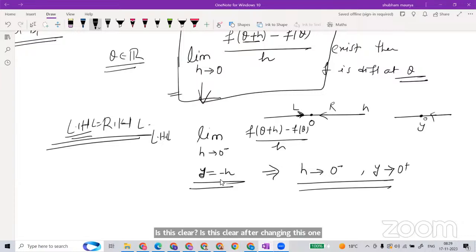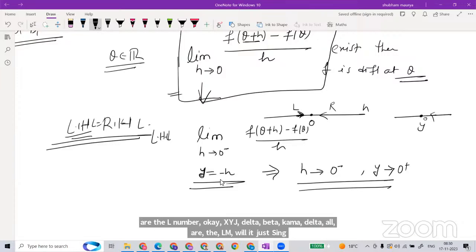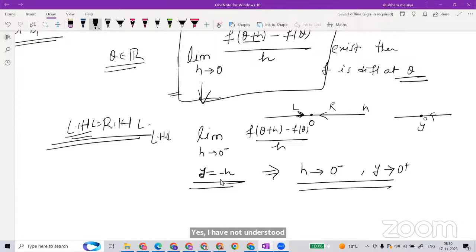Is this clear after changing it like this? So many notations are being used, don't worry. X, Y, Z, alpha, beta, gamma, delta, all are real numbers. It's just a variable. So is this clear? Y is approaching 0 from the positive side. No? So it is not clear. Can you please explain it again?